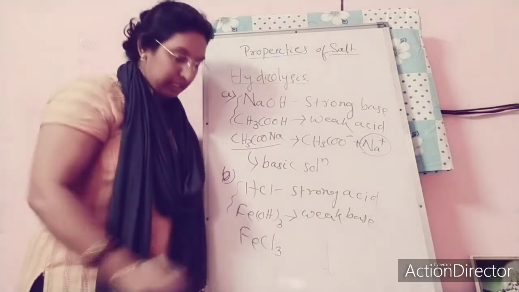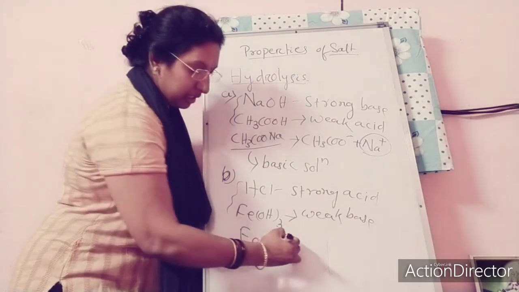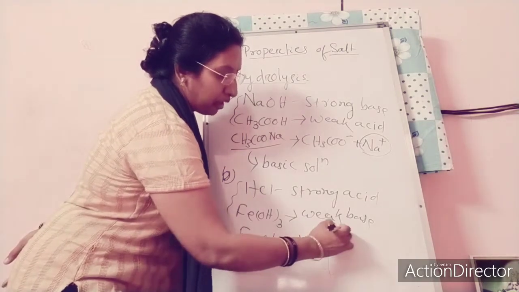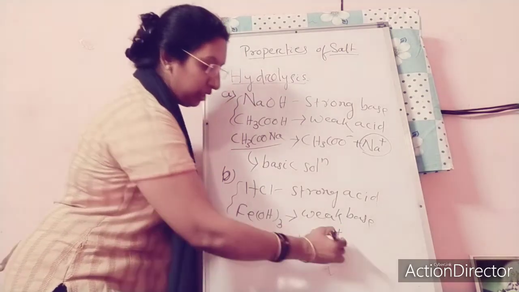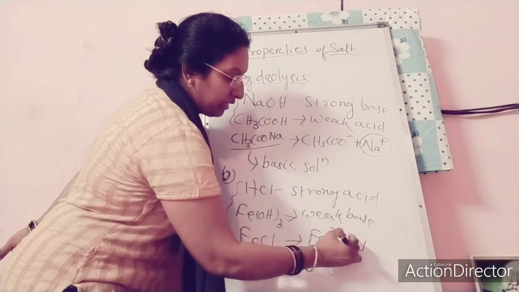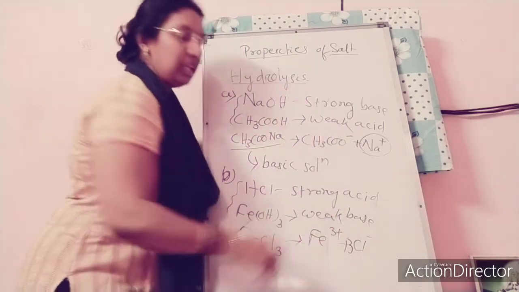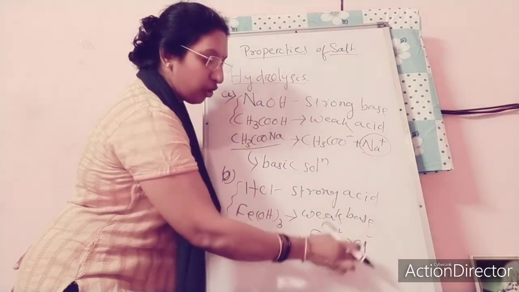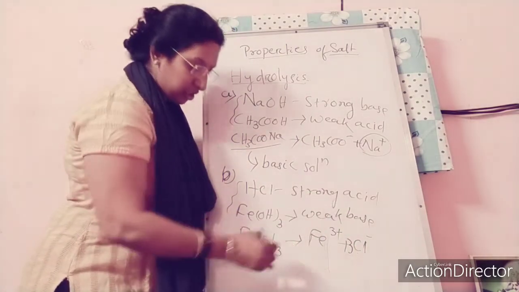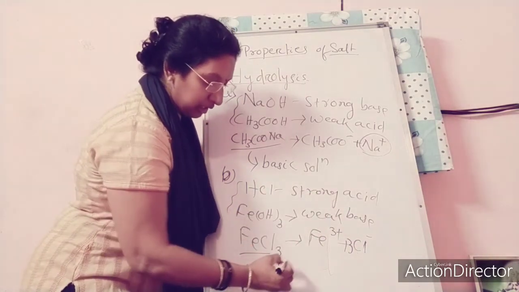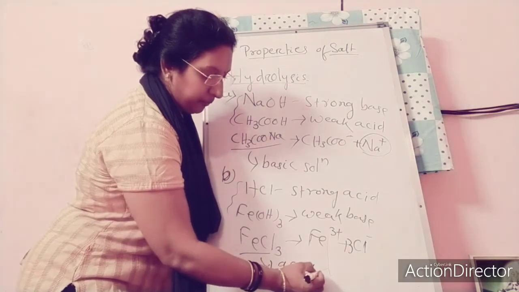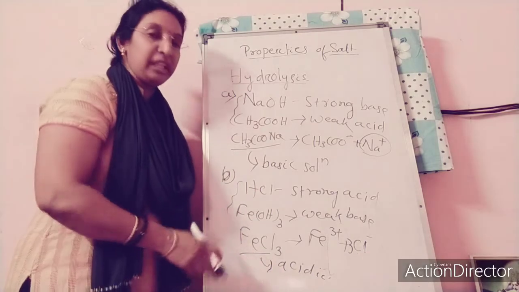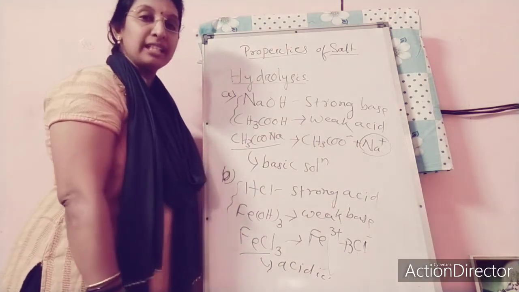FeCl3. It is a salt which, dissolved in water, will give Fe3+ as the positive, basic ion, and 3Cl- as the acid ion. Here the Cl- ion is a strong ion. That's why the salt solution will show acidic character. So this type of property is known as hydrolysis property.